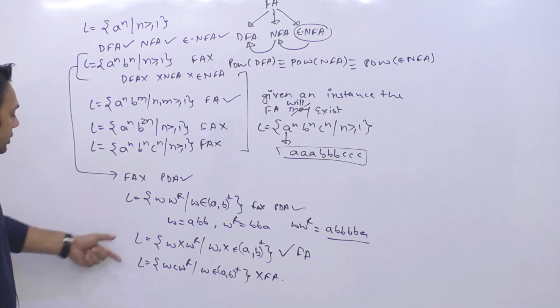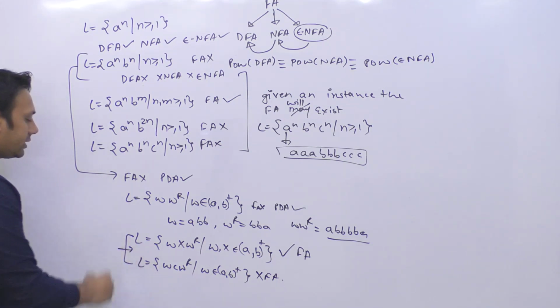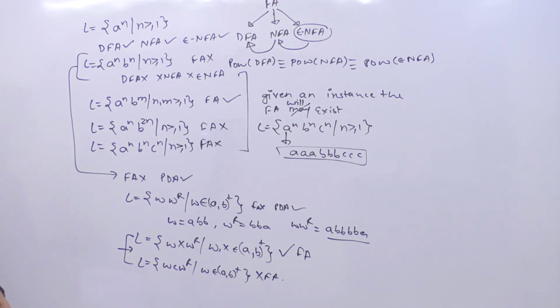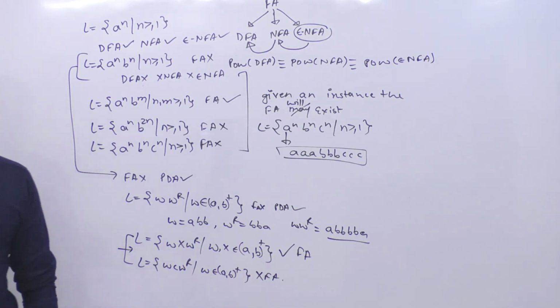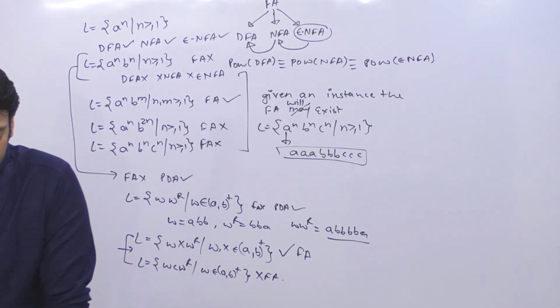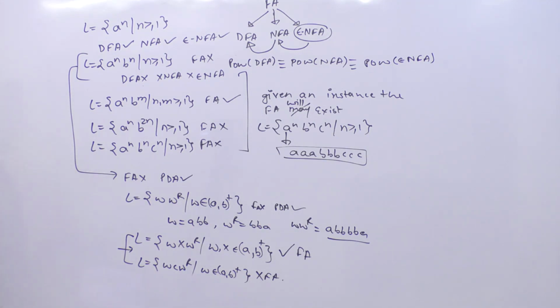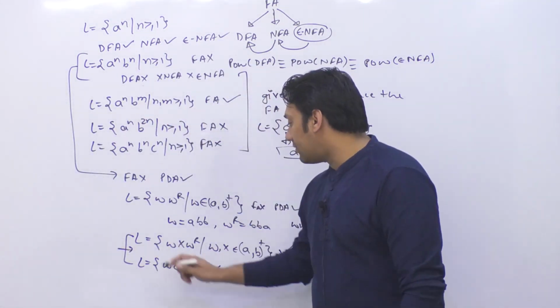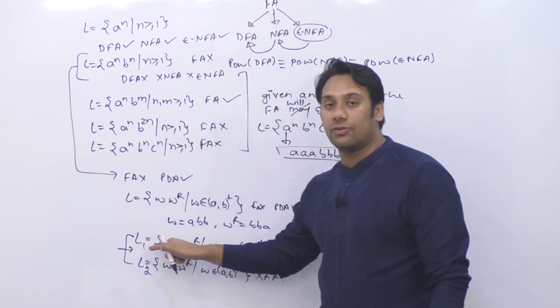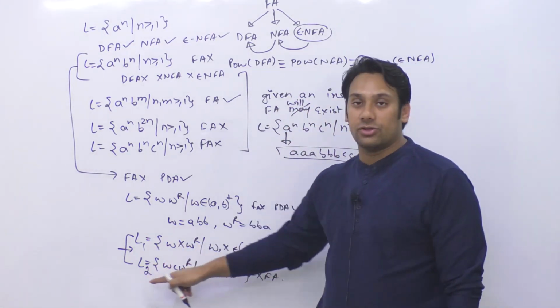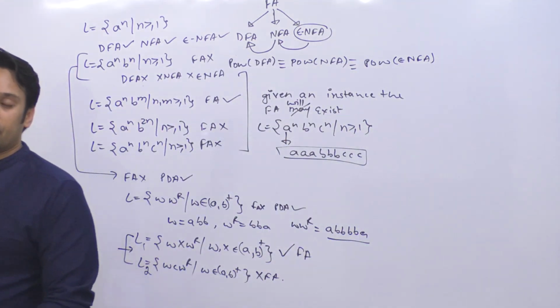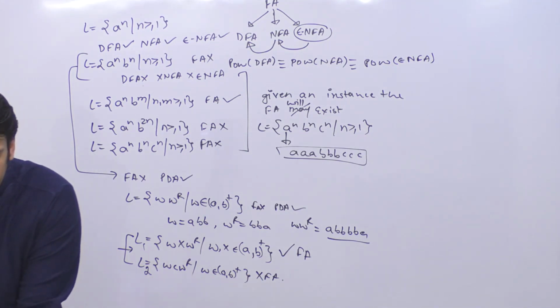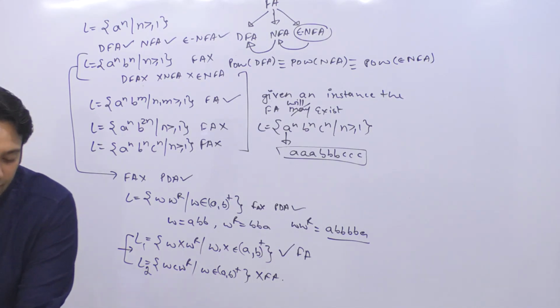So look at it carefully. These two examples are very important. Can any one of you write in the chat window why for this example we have a finite automata, but for this example we do not have a finite automata? Can any one of you give the reason? If I say this is a language L1 and this is a language L2, for L1 we have a finite automata, but for L2 we do not have a finite automata. Think about it. Can you write the reason for this in the chat window?